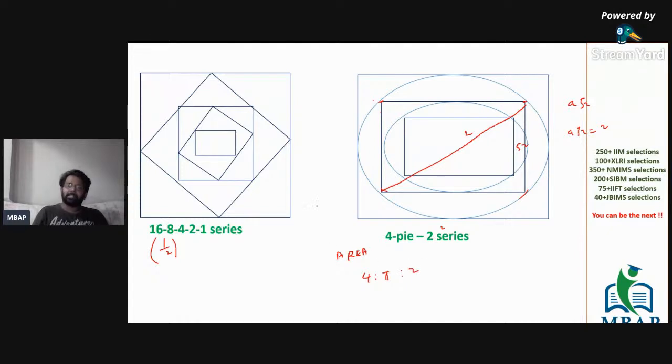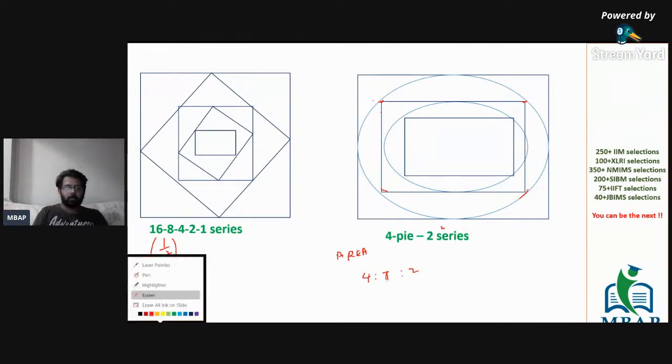Again, if you rotate the figure by 45 degrees clockwise, the figure you will get, the first internal square, will be this, which we have already covered. So square in a square, I repeat, square in a square is a geometric progression series, which is 4, 2, 1, 1 by 2, 1 by 4, going on. So it was 4, and the next would be 2. Similarly, this side is root 2, so this diameter is going to be root 2. If you do this, you get the area of the next internal circle as pi by 2.